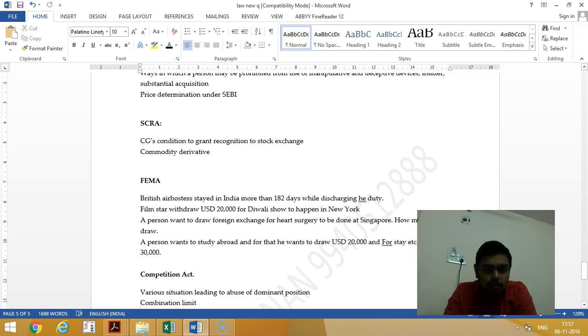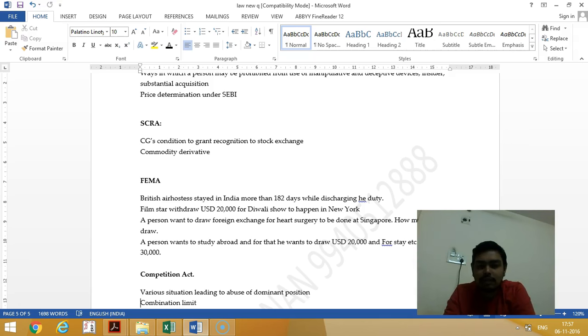What are the conditions the central government will give while granting recognition of the stock exchange? The central government will give additional conditions, or through SEBI they will give qualifications of members of the stock exchange. Regarding the qualification they will give. Then the manner of transacting, and how to maintain the books of accounts and how to get them audited. These kinds of additional things they will give when they are giving the license.